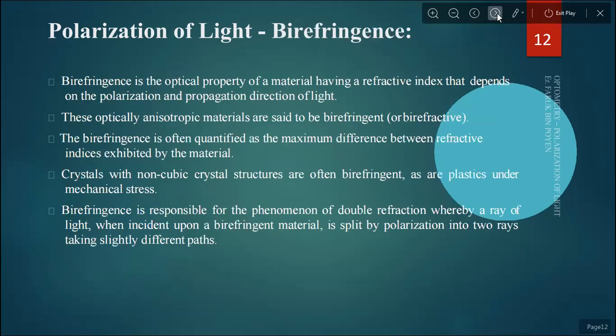Now, birefringence is the optical property of a material having a refractive index that depends on the polarization and propagation direction of light. These optically anisotropic materials are said to be birefringent or birefractive. The birefringence is often quantified as the maximum difference between the refractive indices exhibited by the material.